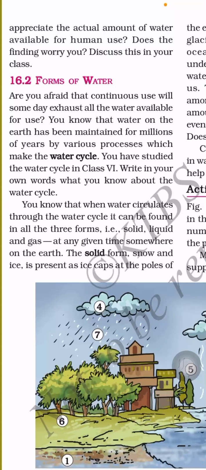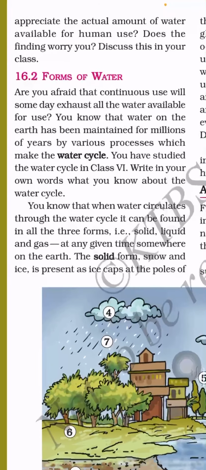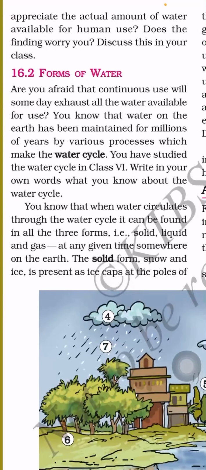Today we are going to see about the chapter, water is a precious resource. We already sent you one video about this chapter. Before, we have seen part 1 of this chapter. Today we are going to see part 2 of this chapter, that is forms of water. Today we are going to discuss the topic, forms of water.